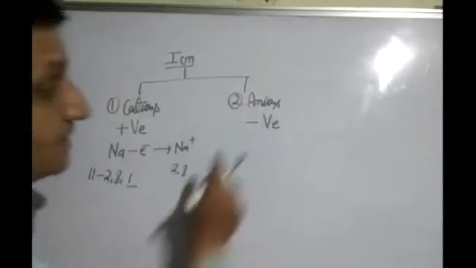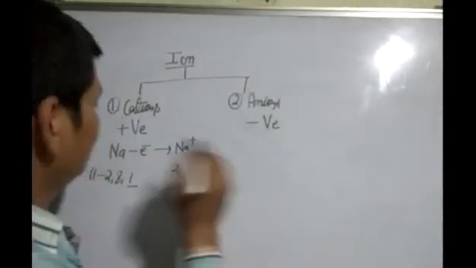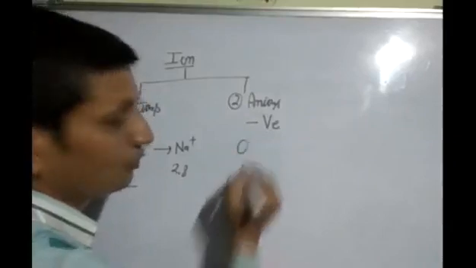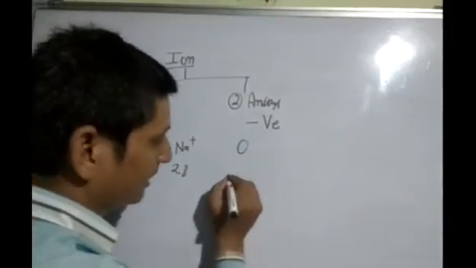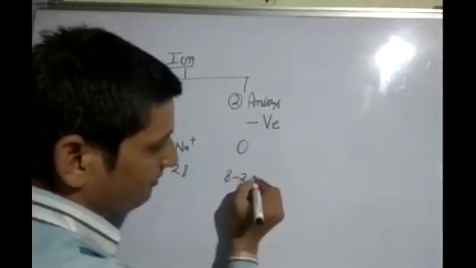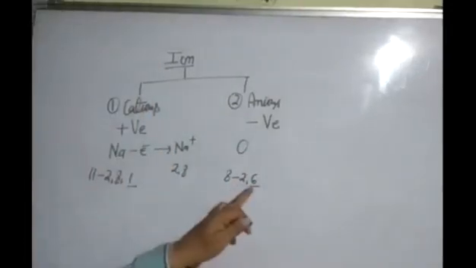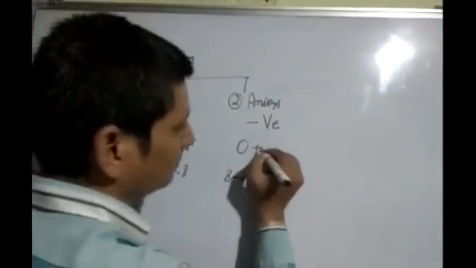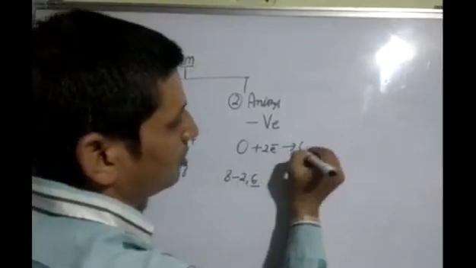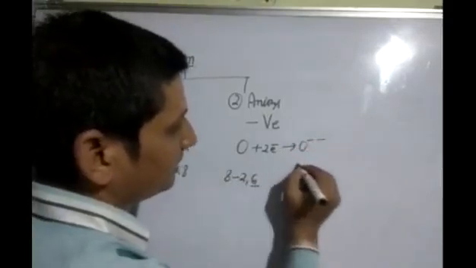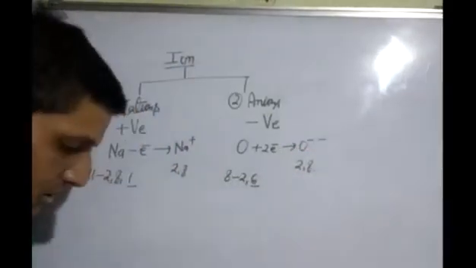Anions. Negatively charged ions are called anions. Anions are formed by gain of one or more electrons. Oxygen. Atomic number of oxygen 8. Electronic configuration 2, 6. In the last shell 6 electrons present. It gains 2 electrons to form oxide ion. 6 plus 2, 8. 2, 8.